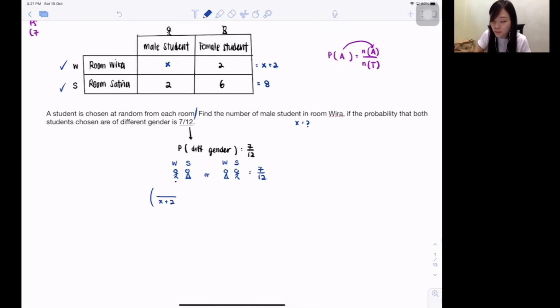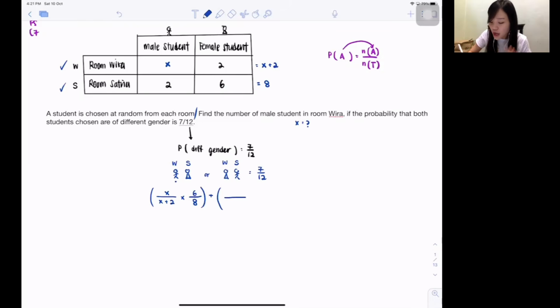So now I'm choosing boy. Room Vira has how many boys? X. So on top put X. In between put what? Times. You know why put times? Because now we are talking about room Vira boy and room Satya girl, and just now I already taught you using times. So how about room Satya? Room Satya altogether has 8 people. How many girls? 6. And just now I said or, right? What? Plus. Correct, my dear? So it's times or plus, okay?